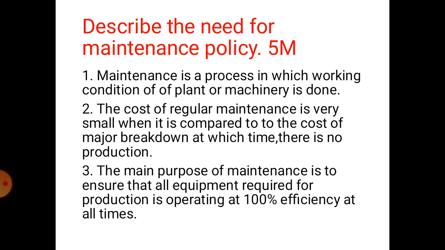So next question is, describe the need for maintenance policy. This question may be asked for 5 marks. So first one is, we will discuss what is maintenance. Maintenance is a process in which the working condition of a plant or machinery is maintained. Second, the cost of regular maintenance is very small when compared to the cost of a major breakdown, at which time there is no production. Third one, the main purpose of maintenance is to ensure that all the equipment required for production is operating at 100% efficiency at all times. So that is the reason for maintenance.